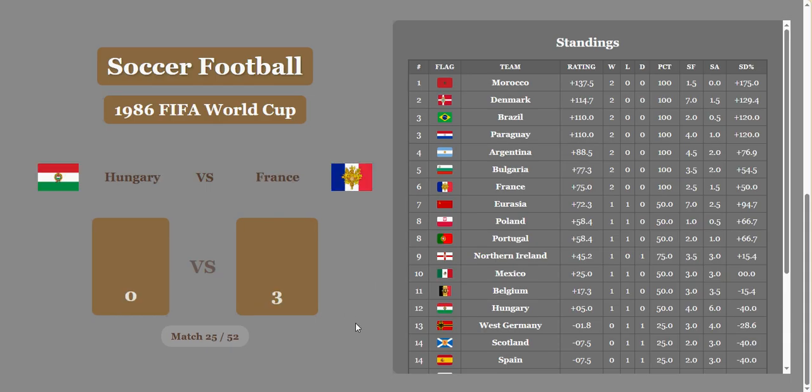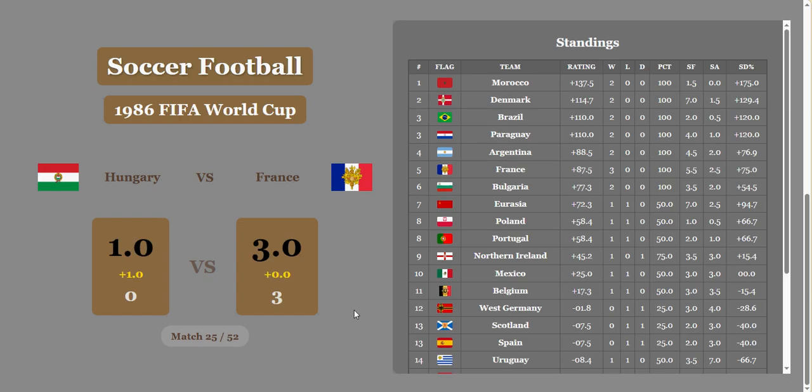Crazy. Hungary versus France. France pulls off a huge victory, and that's going to add to the misery of Hungary this tournament, because their score difference is terrible. And France now up in 5th place, below Argentina, above Bulgaria.